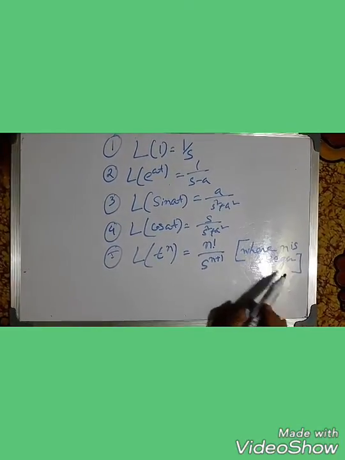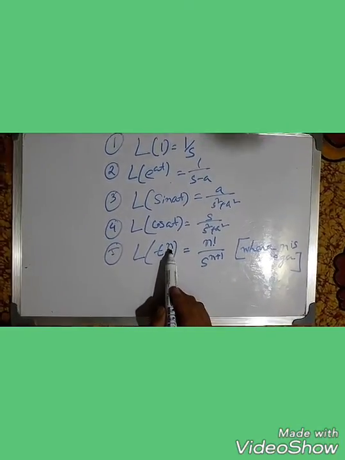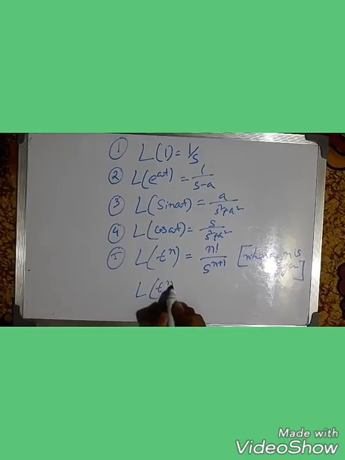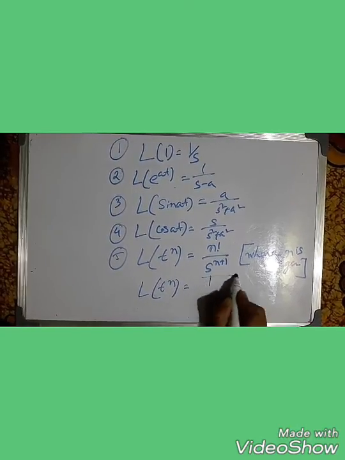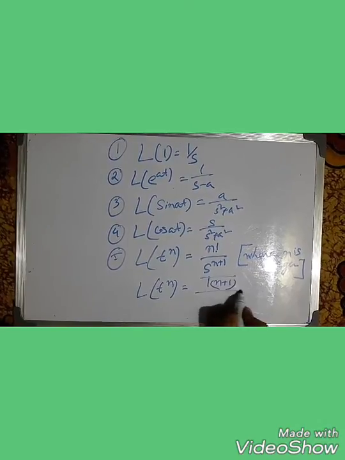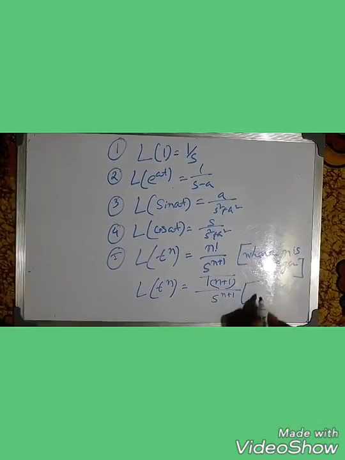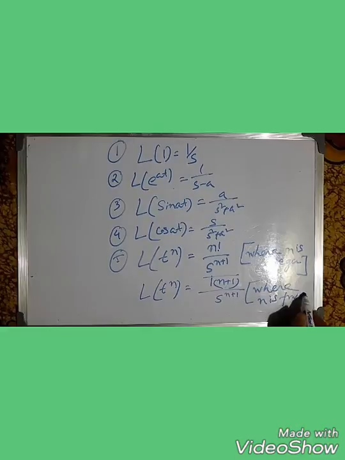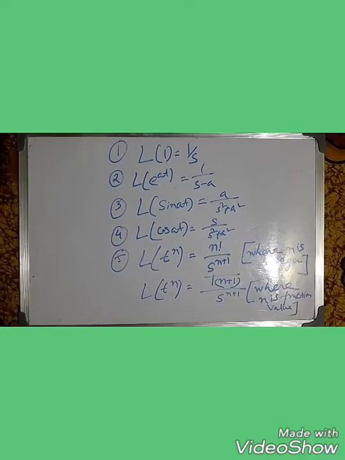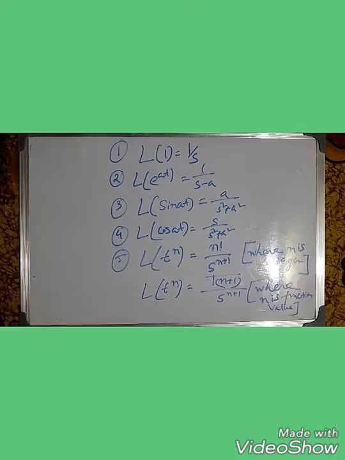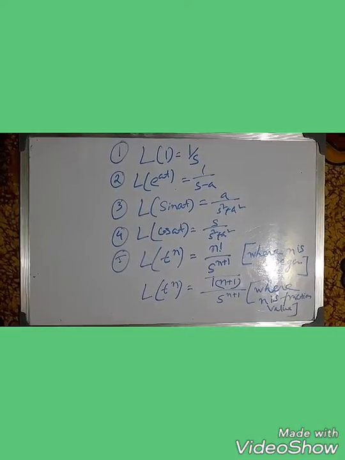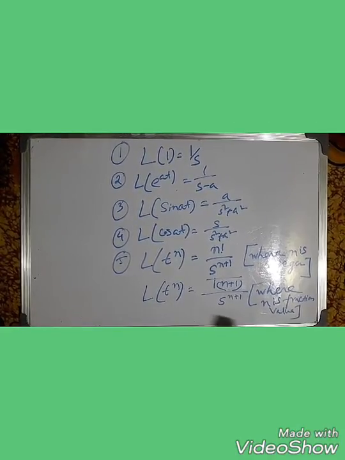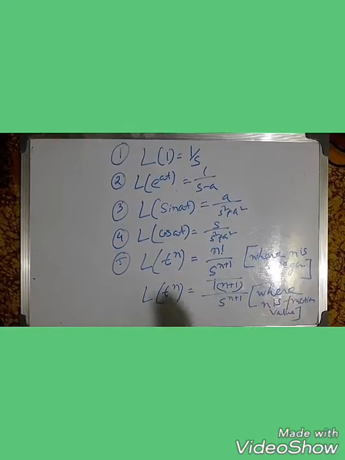It means when n is an integer value, then we apply this formula, and when n is a fraction, then we apply the formula gamma n plus 1 by s to the power n plus 1, where n is a fraction value. Clear? Generally these 5 formulas are used to solve the problems of Laplace transformation. Now we take a problem and understand properly how the formula is used.